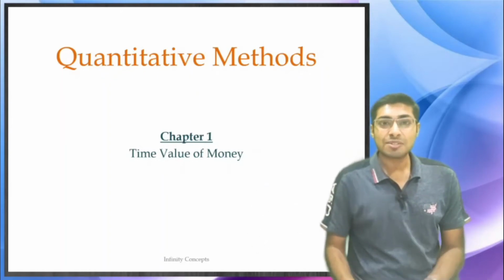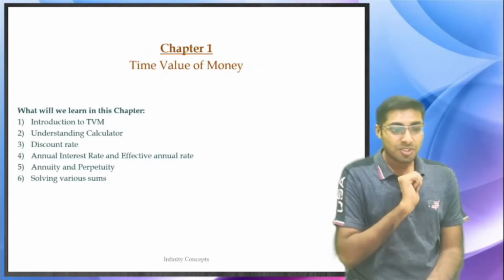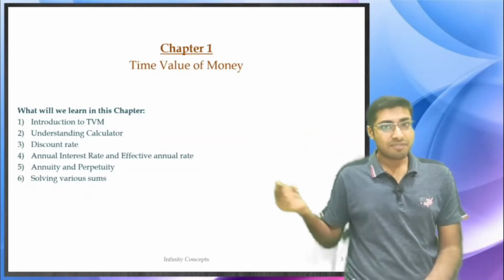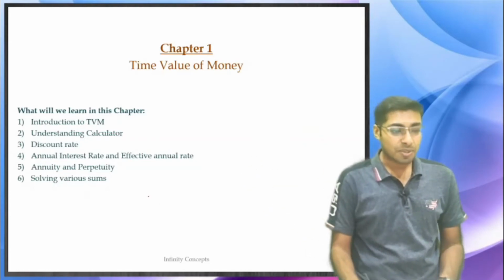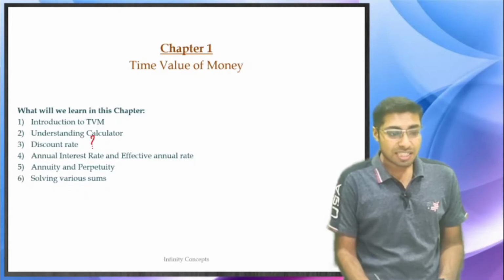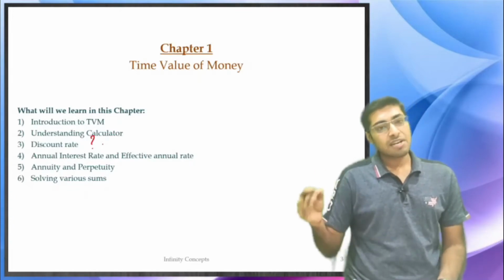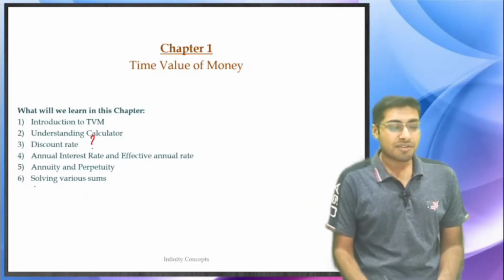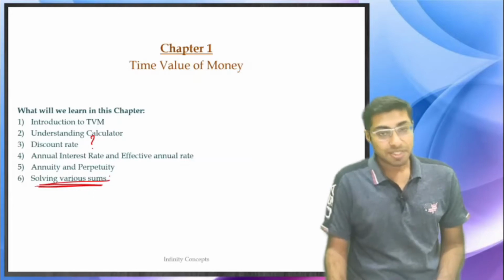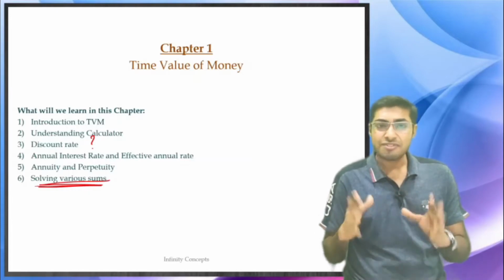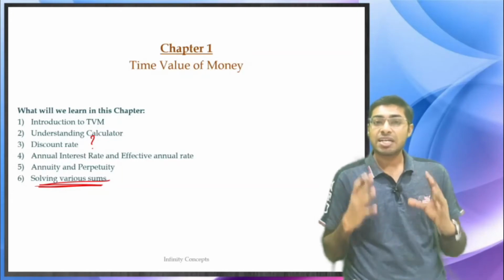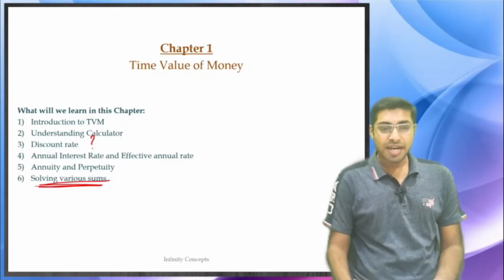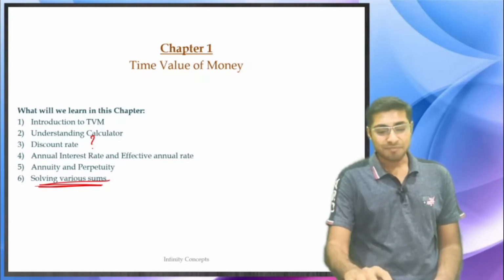So let us not spend too much time on introduction. So what exactly is in the introduction? Introduction to time value of money, that is TVM, understanding the calculator, discounting rate, what a discounting rate is, annual interest rate and effective annual rate, annuity and perpetuity, and there are various sums that we are going to solve in this particular chapter. So around 10-12 sums that we are going to do. Fairly, you will be understanding how to use the calculator. This is what we are going to learn. So let us just simply go ahead and start with the chapter.